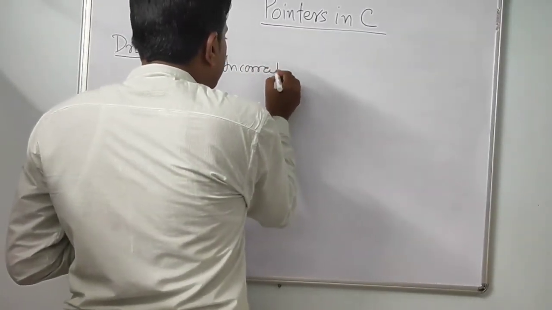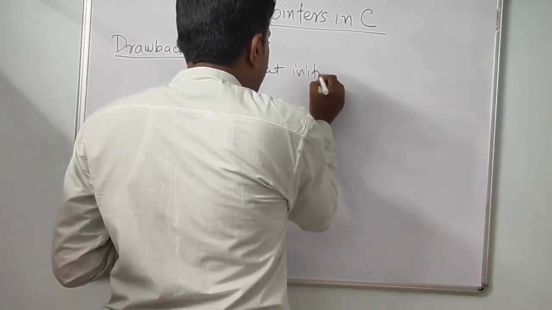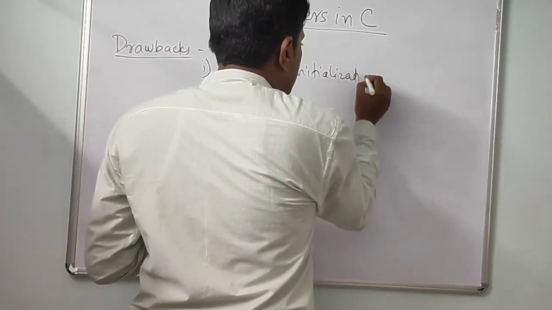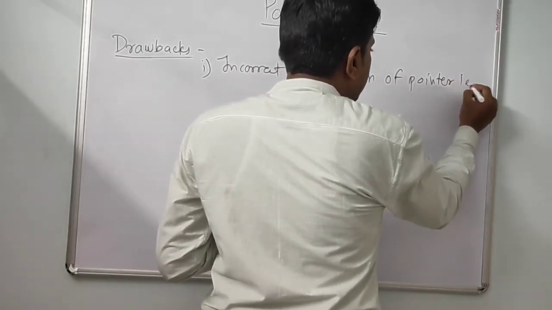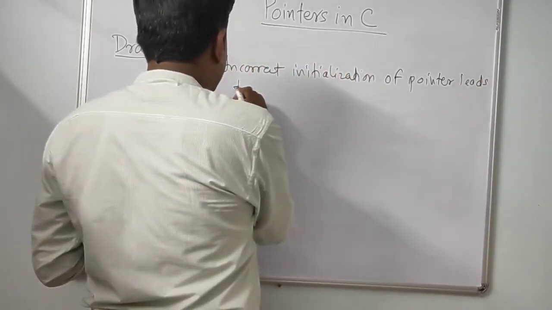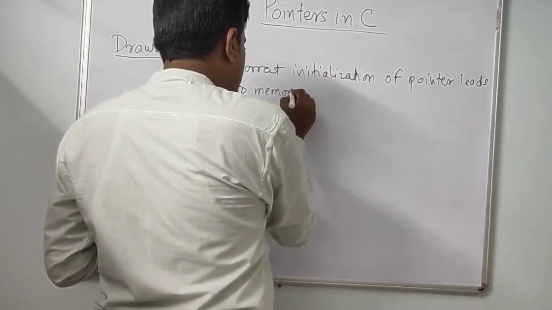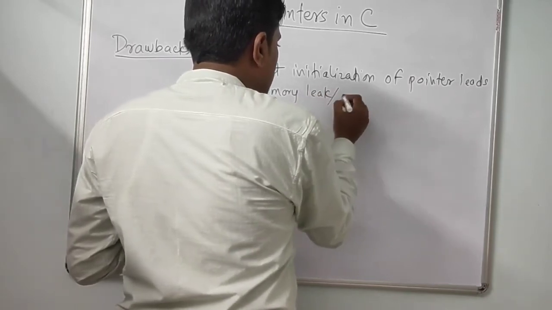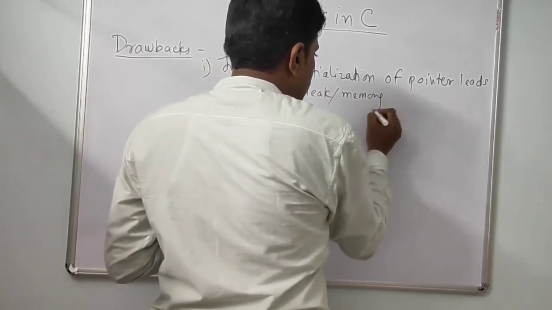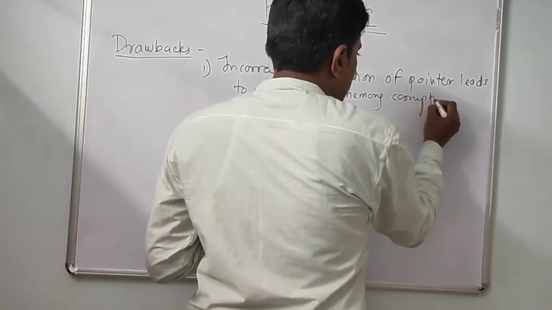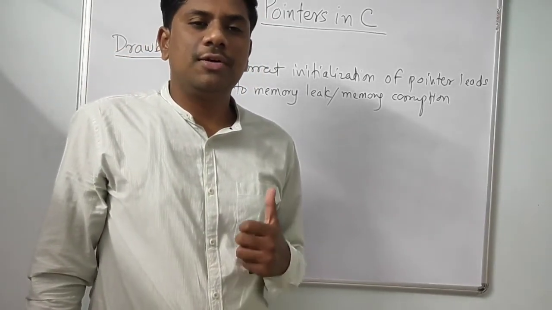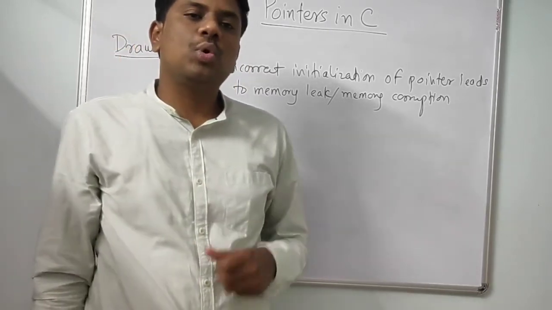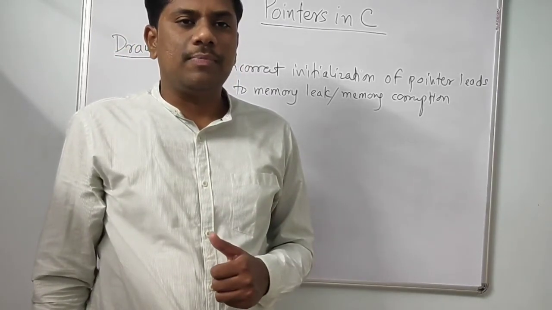So incorrect initialization of pointer leads to memory leak or corruption. Consider we used a variable, and in that variable we have stored the bank account number.